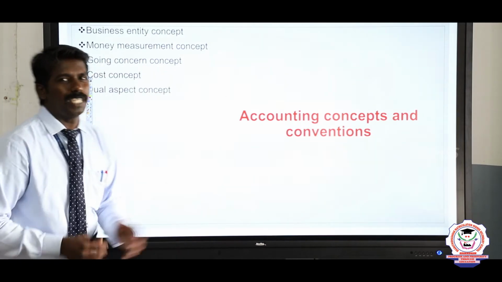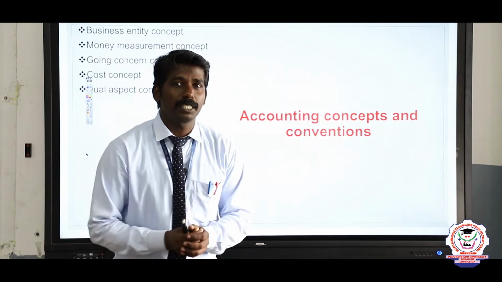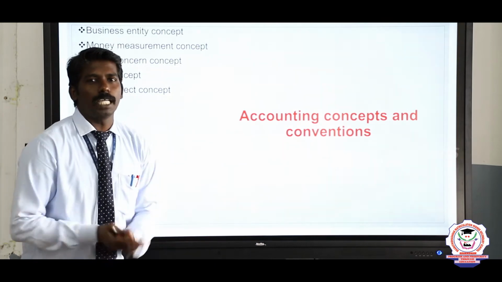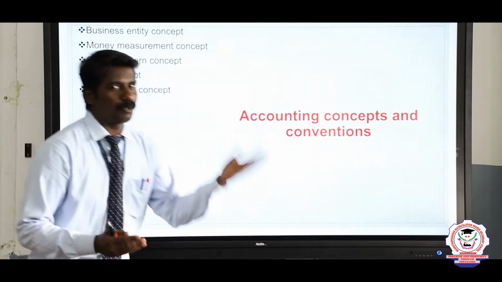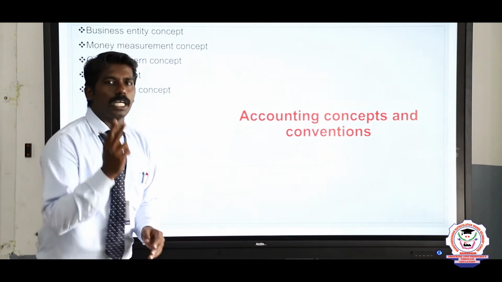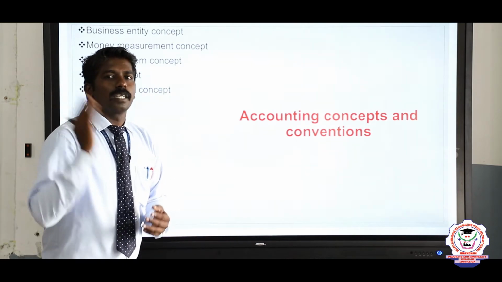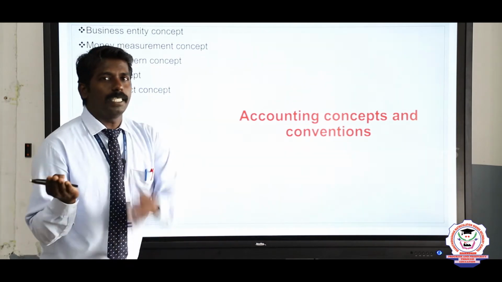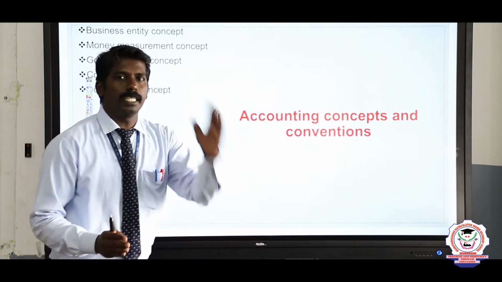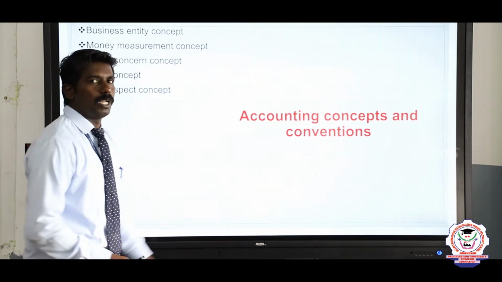The next one is the dual aspect. What is dual aspect? Nanda, tell me. Correct. Each and every transaction has two aspects. The first is the debit and the second is the credit. When a transaction happens, debit is equal to credit. So for each and every transaction, both the debit and credit are recorded in the books of accounts. That is called dual aspect.